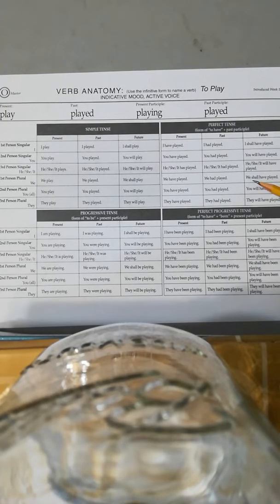We have played, we had played, we shall have played. Second person plural. You have played, you had played, you will have played. Third person plural. They have played, they had played, they will have played.